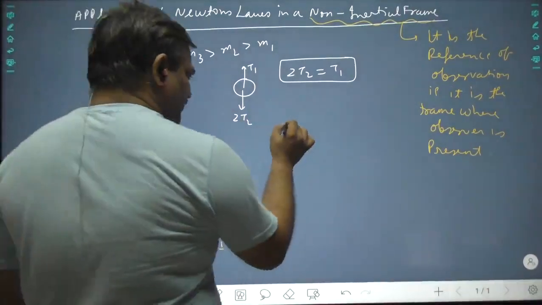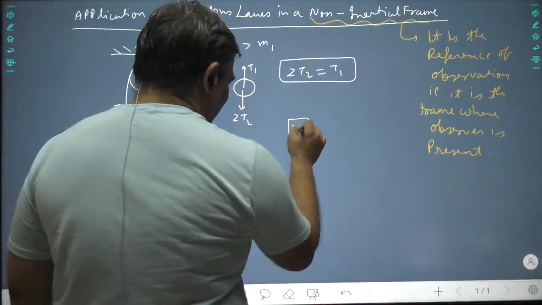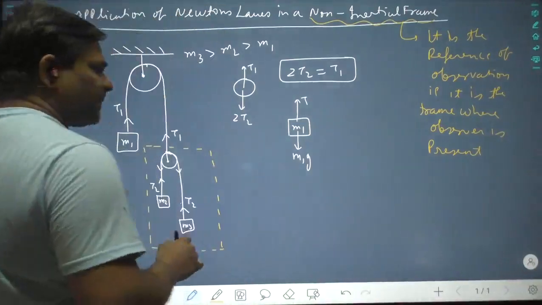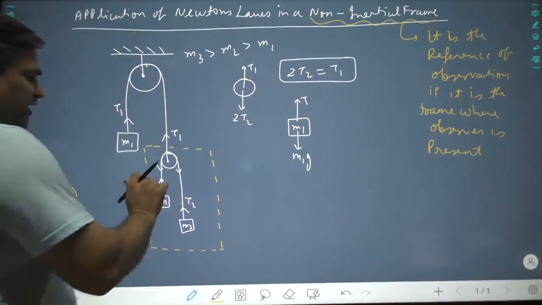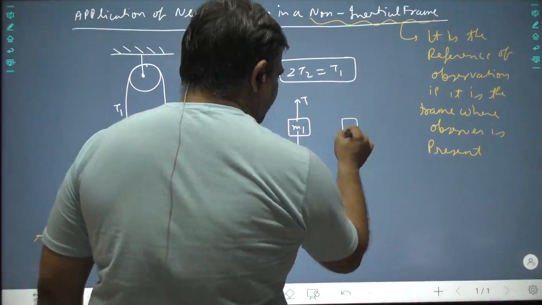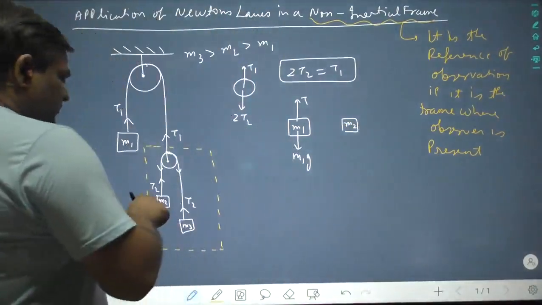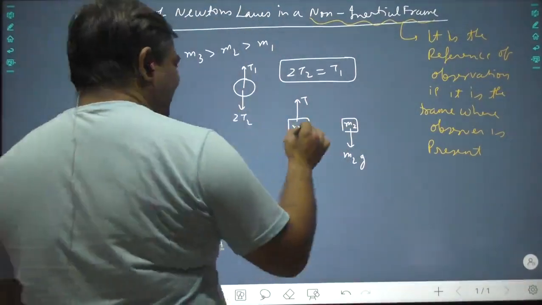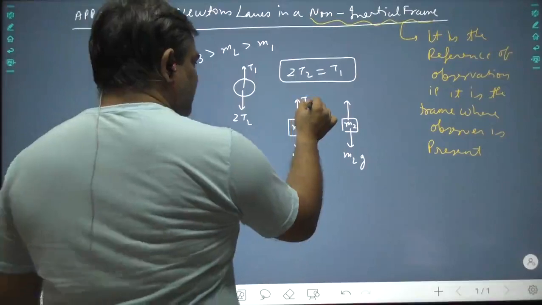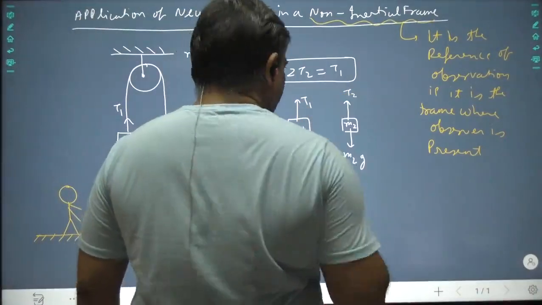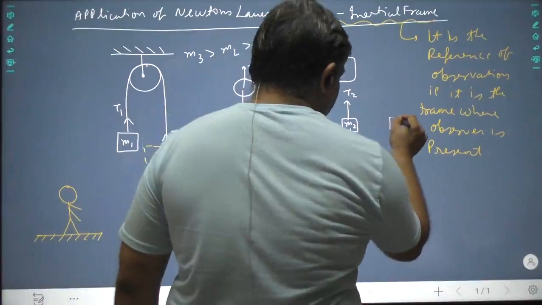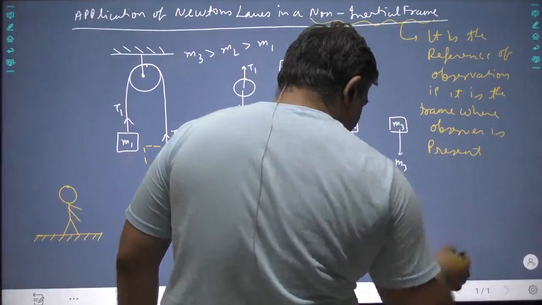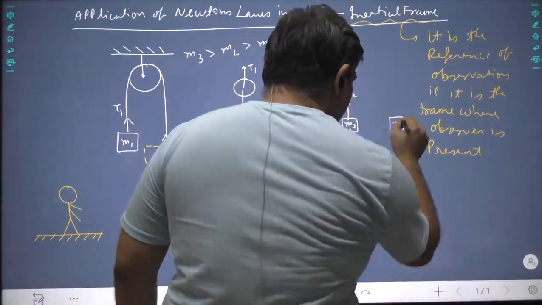On M1, the forces are, please understand, M1G downwards and tension upward. I am only drawing the forces. On M2, the forces are the M2G downwards. First, you always draw forces and tension, not here T1, here T2 upward. And on M3, we again have forces, M3G and T2.